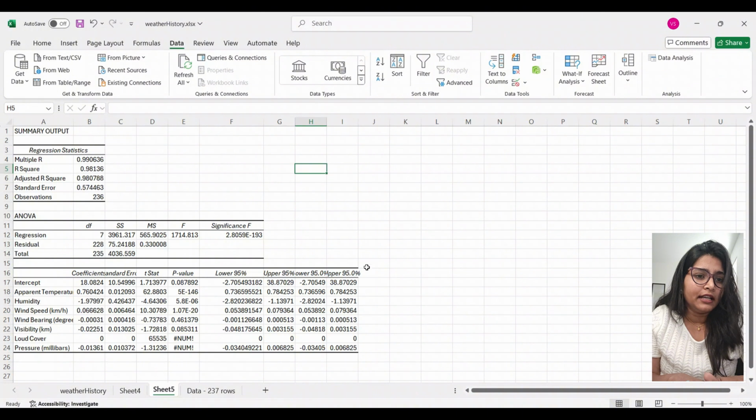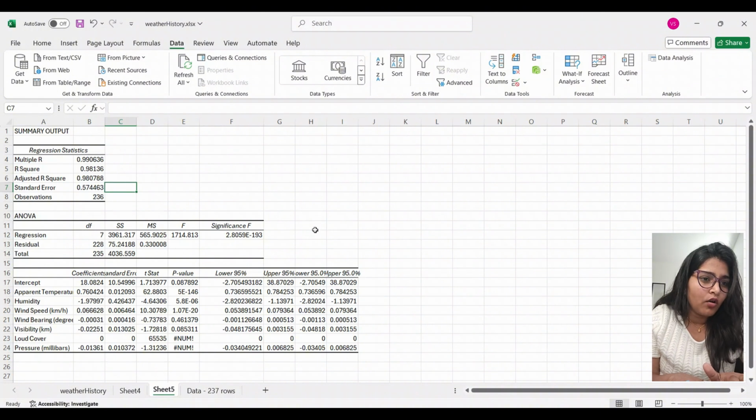In a marketing context, a statistically significant model can give you confidence that your predictions on how ad spend affects sales are based on real measurable patterns rather than random fluctuations.